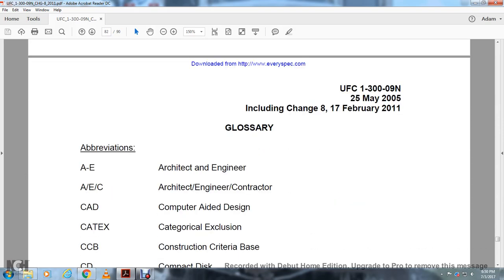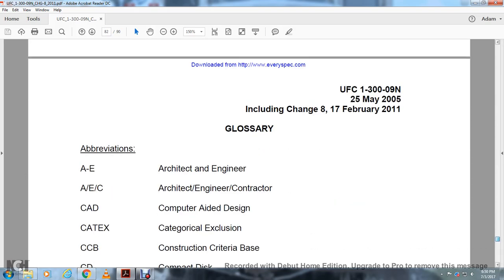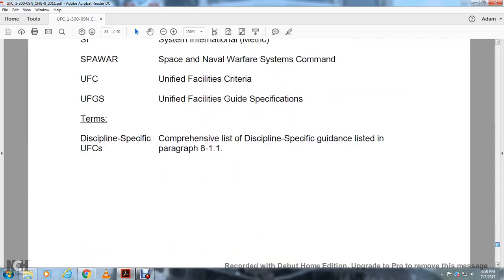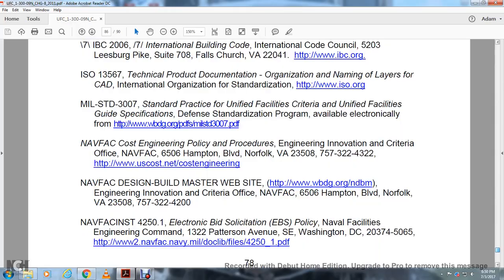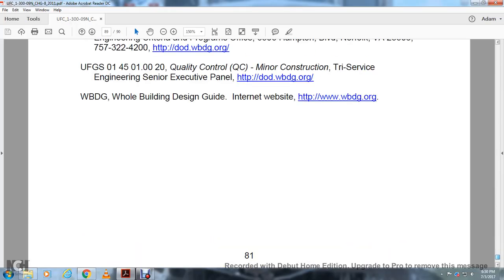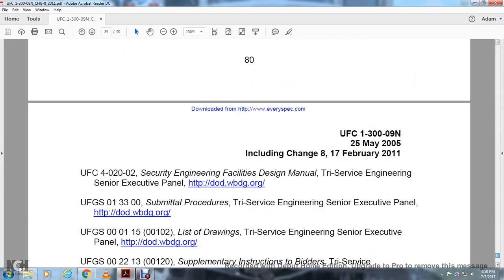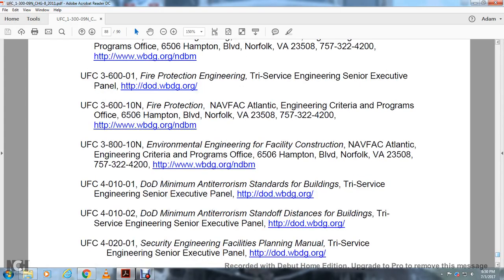Alright, your glossary went over all the abbreviations. We have read the whole book, so I'm not going to go over those. And your references should be in the back of the book. So we read the whole book, so we've read all the references inside.